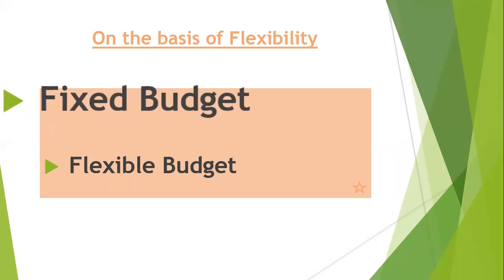Fixed budget means what? We have fixed certain expenses, that okay, in this business, in this firm, we will do 2 lakh rupees fixed expense only. We will not go further than 2 lakh rupees. That budget is treated as fixed budget.